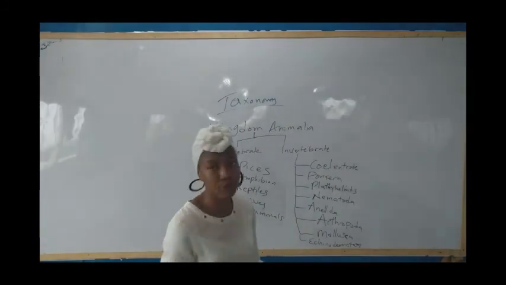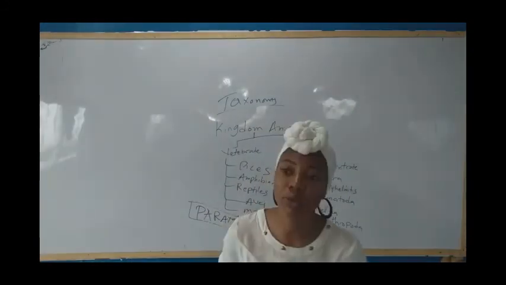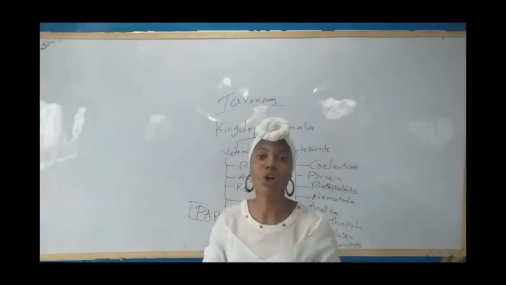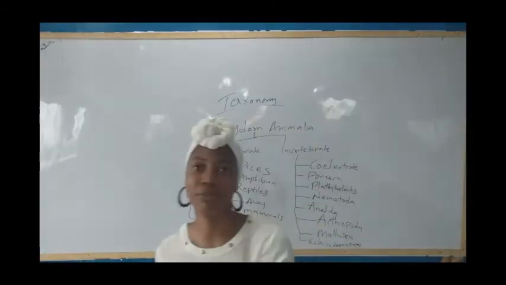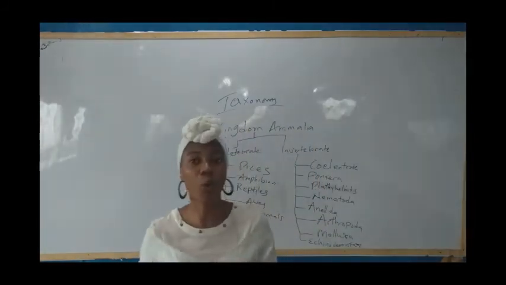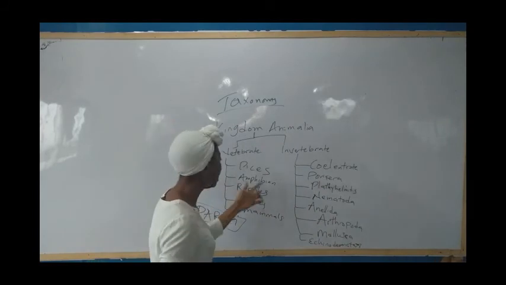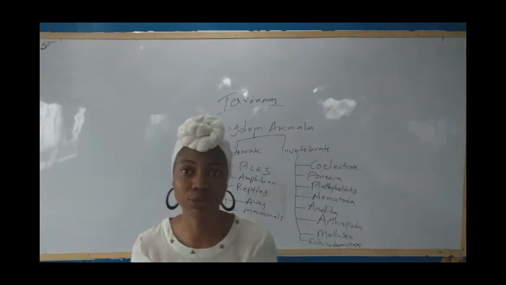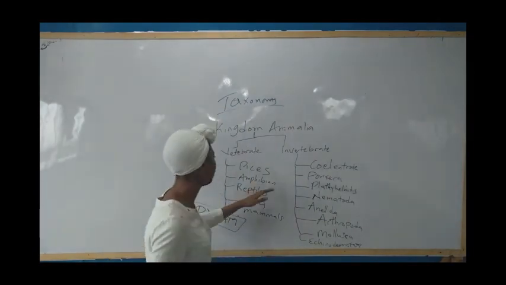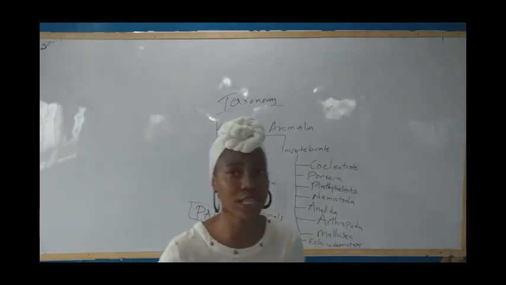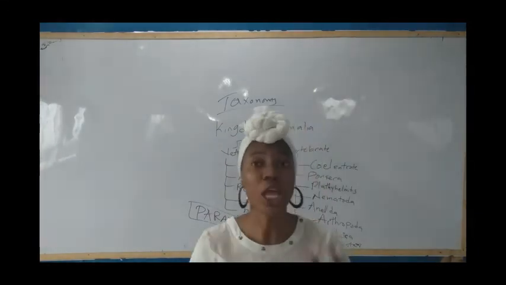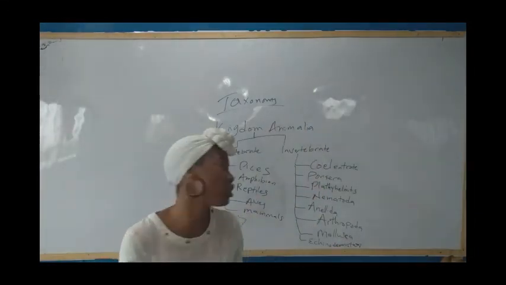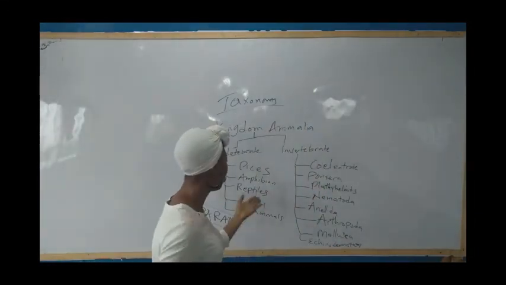Now let's go to amphibians. Amphibians are those organisms that live on moist land. They have a dual life. They live in water and they live on moist land. Examples here are the toad and the frog, which are amphibians. Their fertilization is also external. They undergo sexual reproduction. They are oviparous. They lay eggs also.